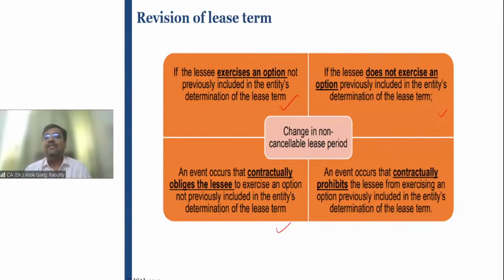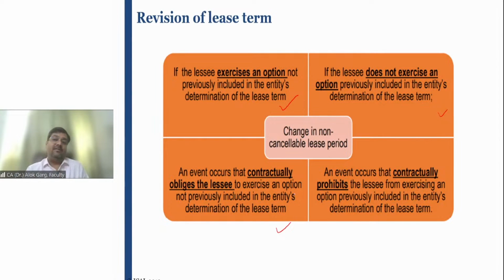The lessee cannot change the premises for the next 5 years. Due to this contract with one of the regulator customers or government customers, the lessee is contractually obliged to avail the optional renewal period.